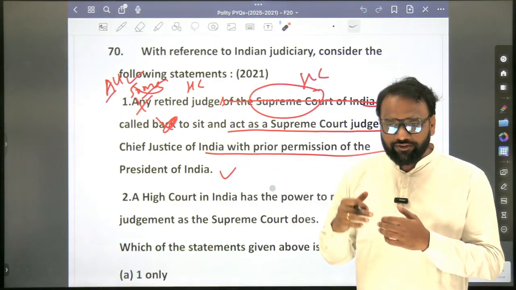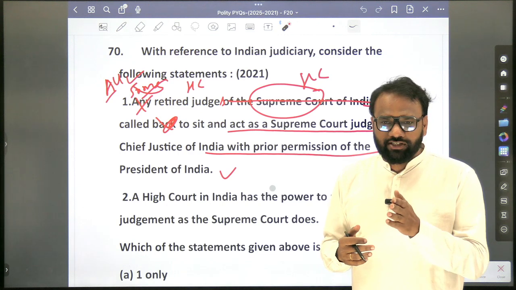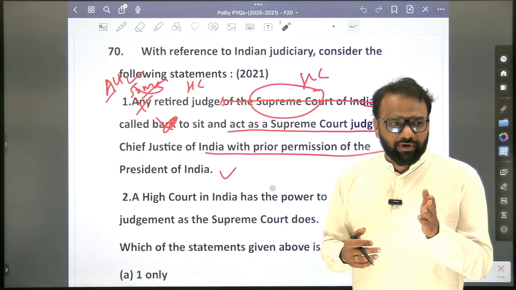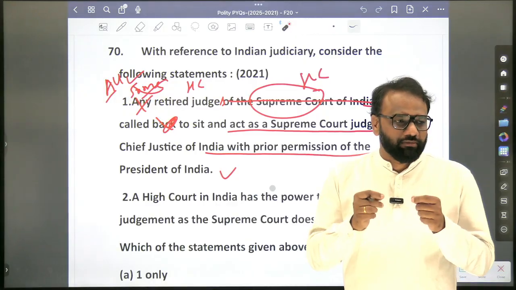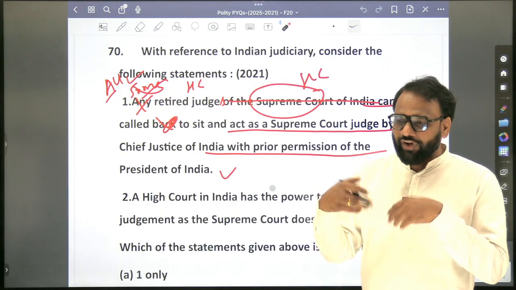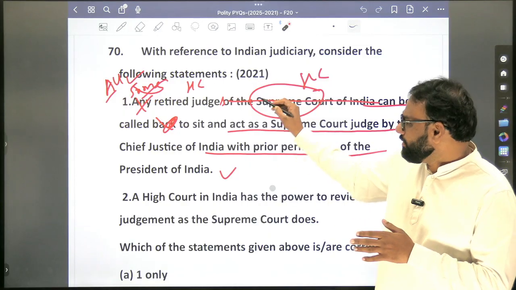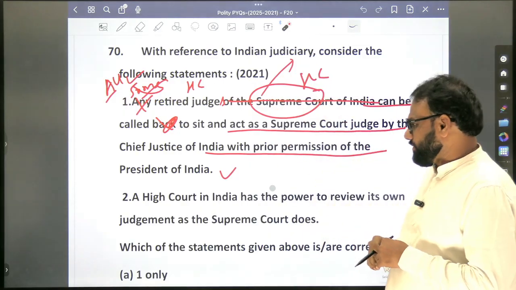When it comes to different types of judges, there are judges called additional judges. Okay. Next, ad hoc judges. Next, acting judges. That concept is really confusing, so we'll go through it. Who will call? The Chief Justice of India will call, or the Chief Justice of a High Court will call. All those things will become clear by going through the content.